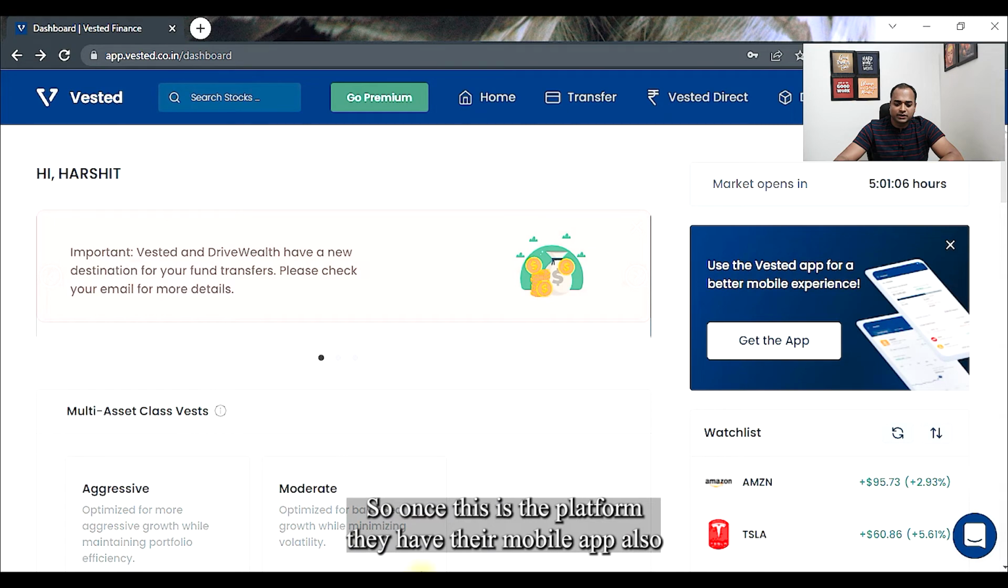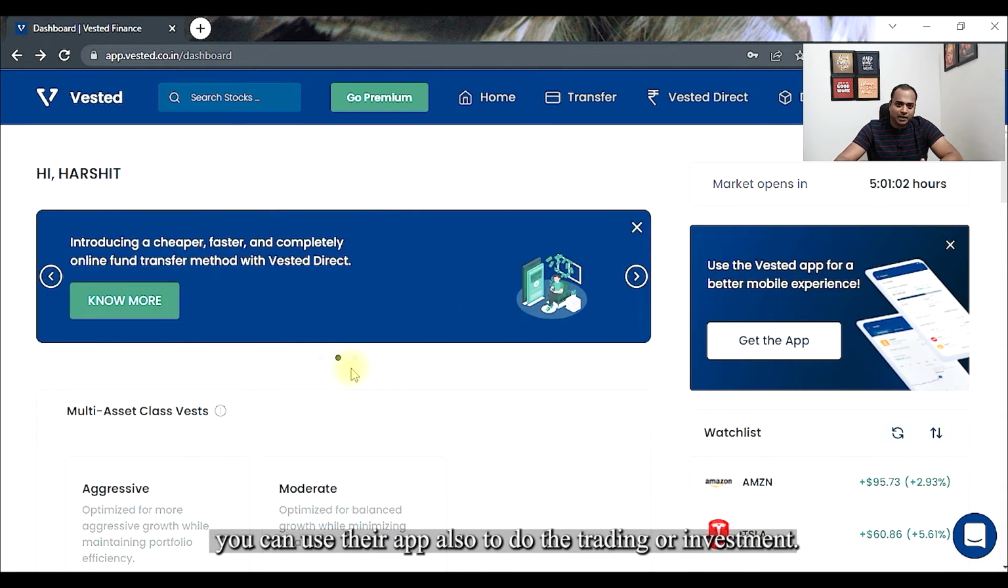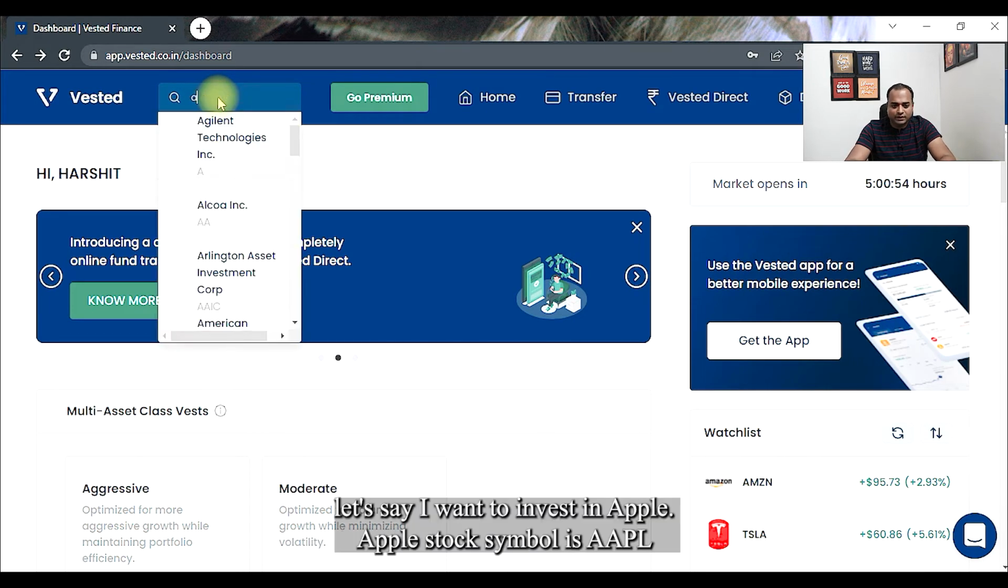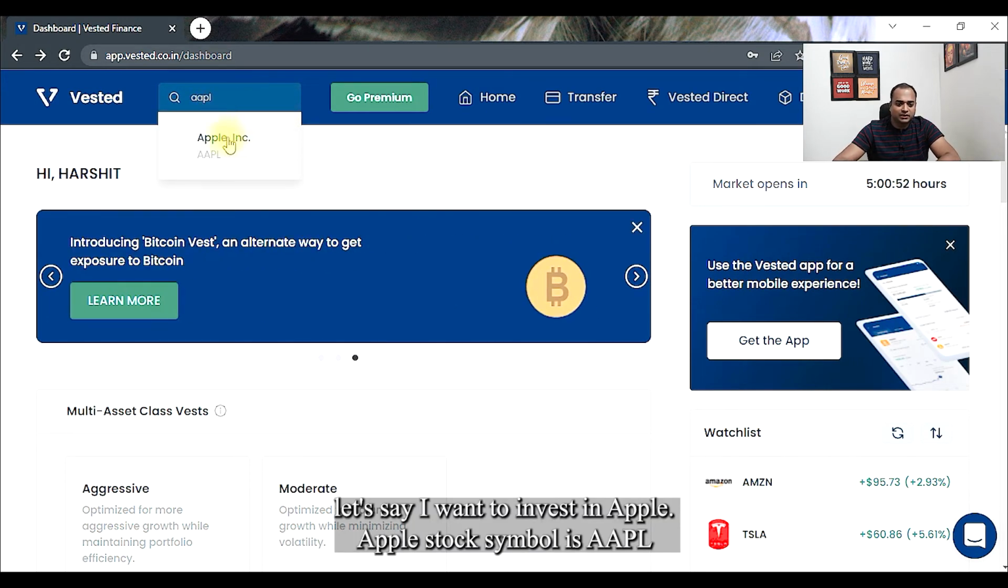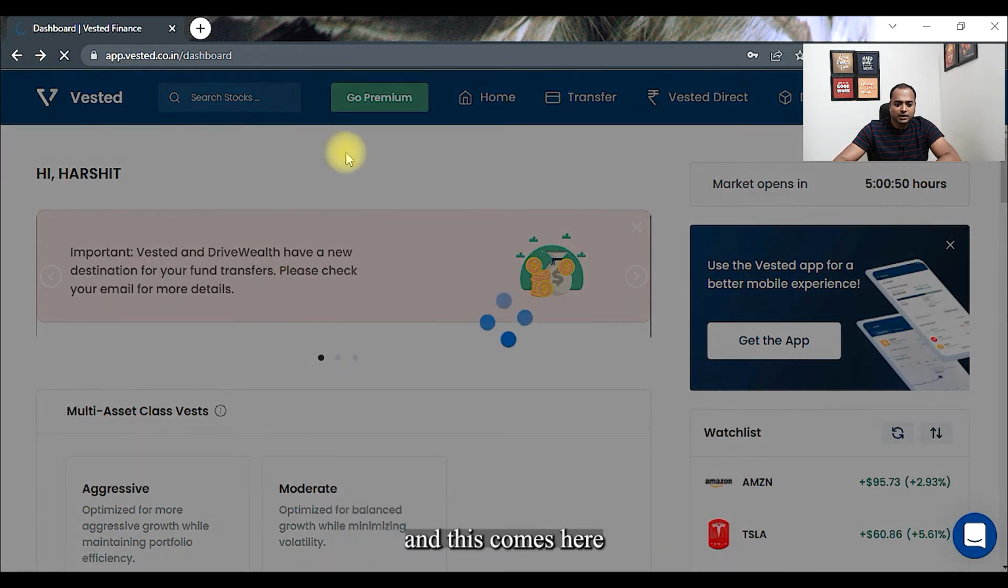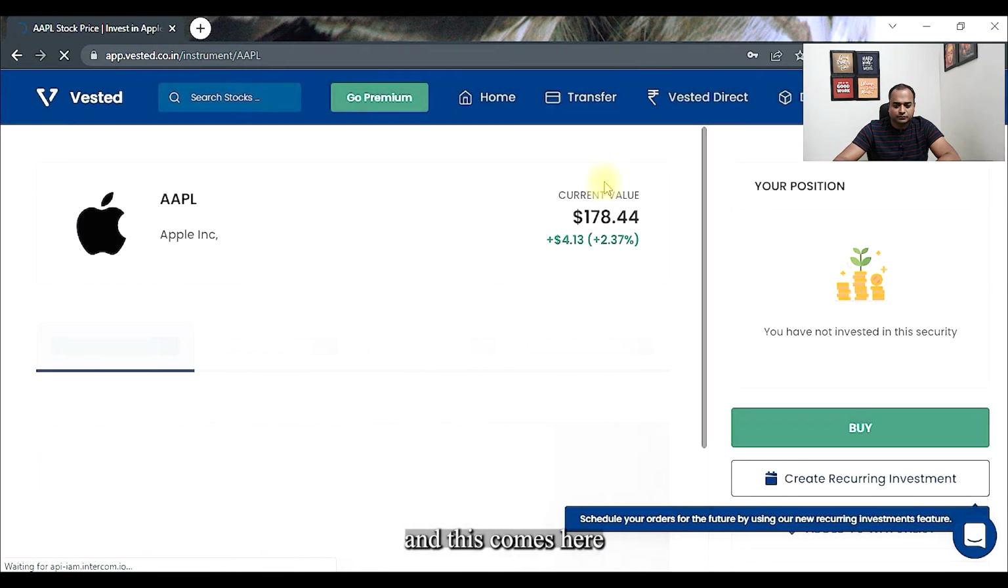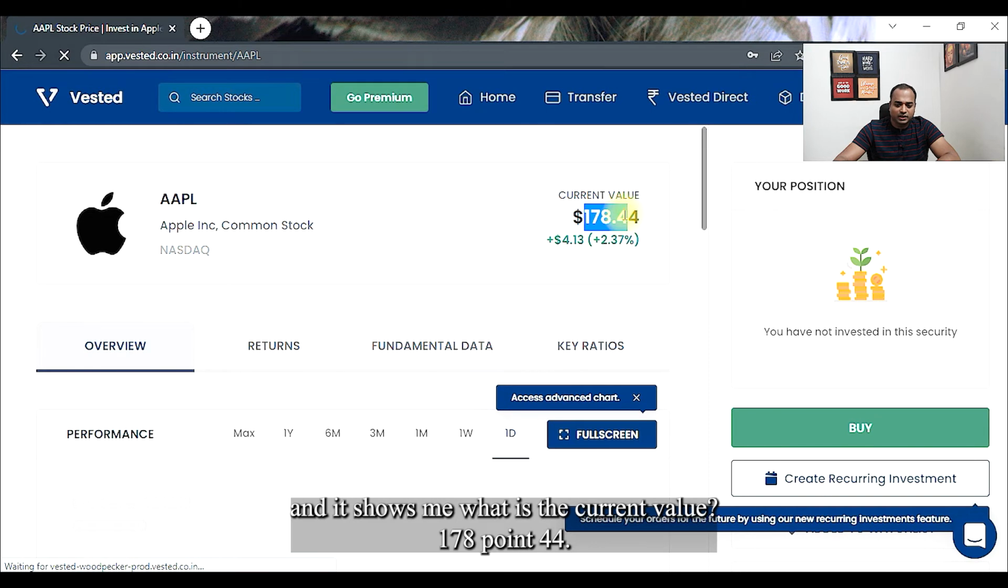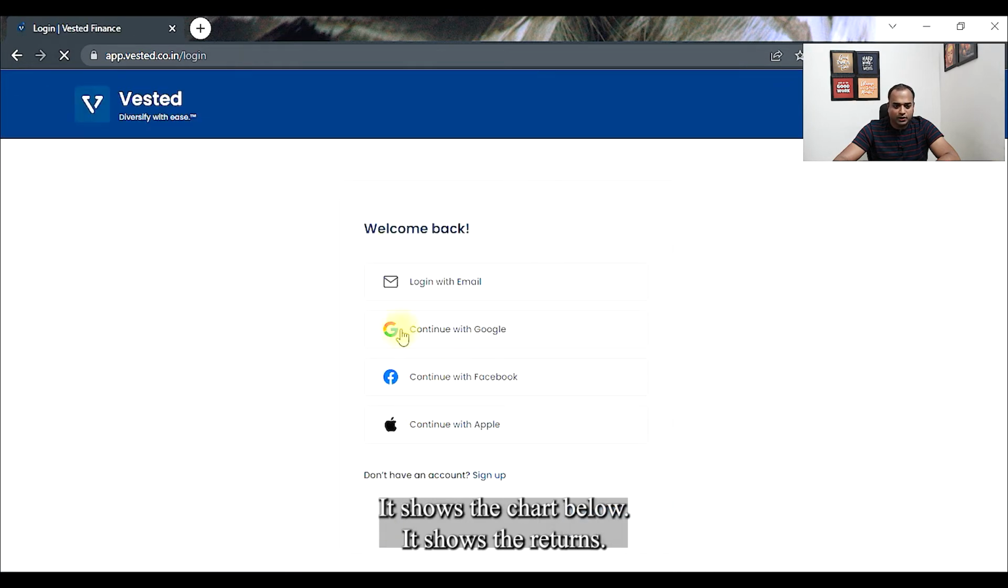So this is the platform, they have their mobile app also, so you can use their app also to do the trading or investment. But right now I'm showing in my desktop version. Let us say I want to invest in Apple. Apple stock symbol is AAPL, and this comes here, and it shows me what is the current value, 178.44. It shows the chart. Below it shows the returns.